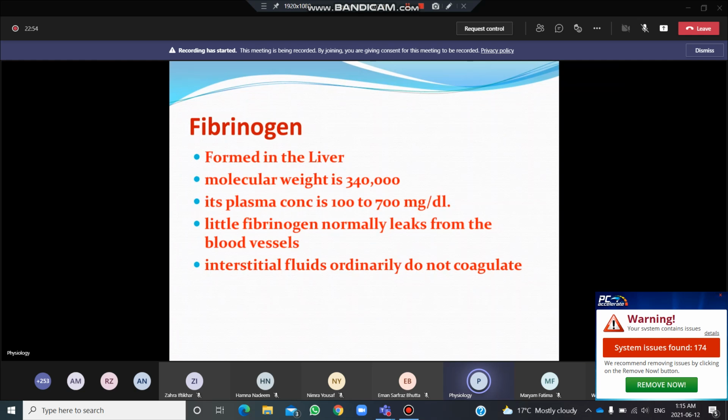Very little fibrinogen normally leaks from the blood vessels, but in conditions like inflammation, this fibrinogen may leak out of the blood vessels, because the permeability of the capillaries increases in inflammation, and then it will be converted into fibrin when it walls off the area of inflammation. So normally interstitial fluids ordinarily do not coagulate.